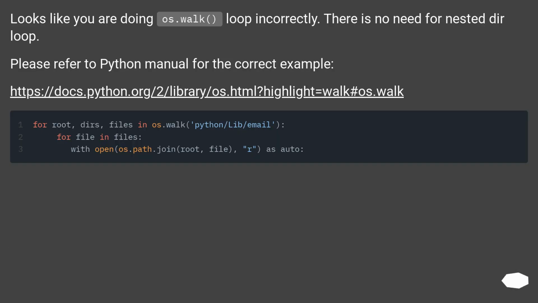Looks like you are doing os.walk loop incorrectly. There is no need for nested dir loop. Please refer to Python manual for the correct example. This URL.